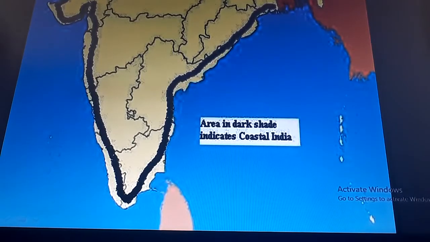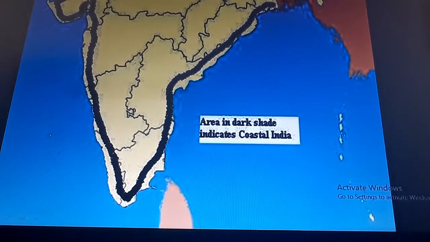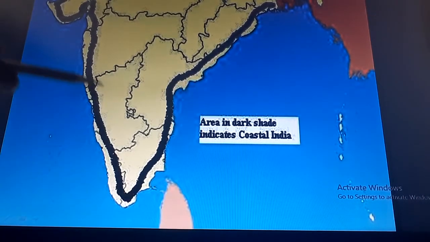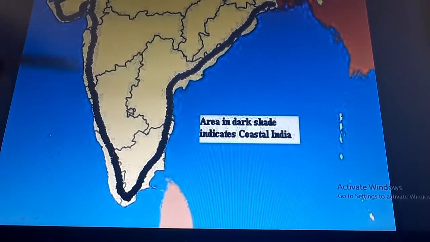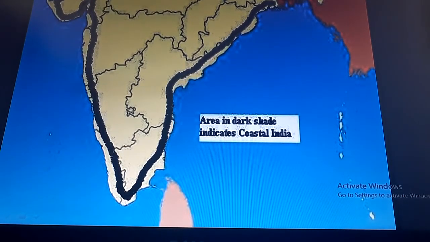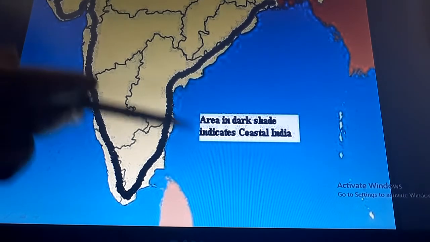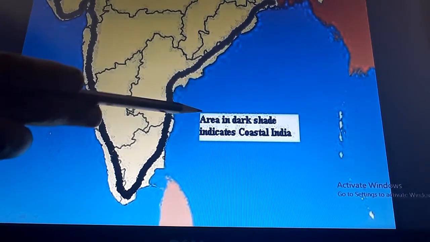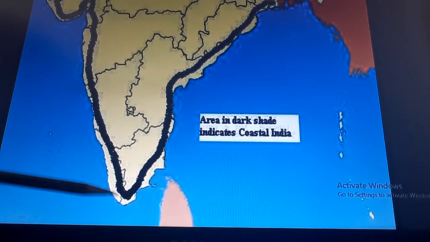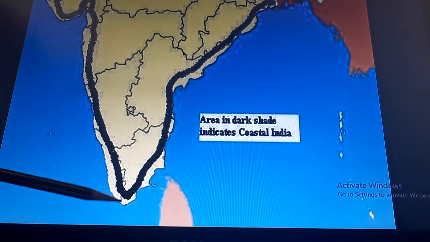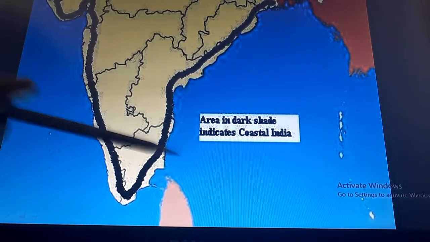Okay, students, see in this map, area. This area in dark shade indicates coastal India, coastal plains, dark shade. Okay, the narrow coastal plains are located on both sides of peninsular India. Peninsular means a land covered with three sides of water. Here is Bay of Bengal, here Arabian Sea, and downside Indian Ocean. Okay, India shares the largest coastline with Indian Ocean.